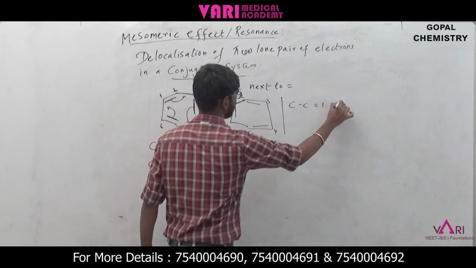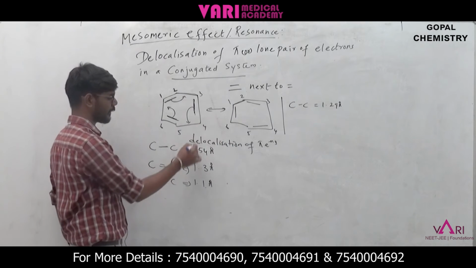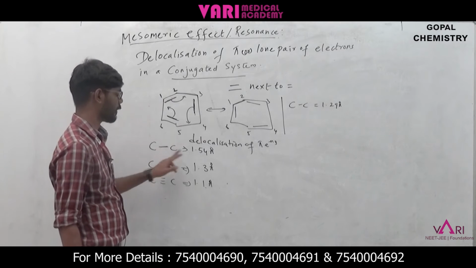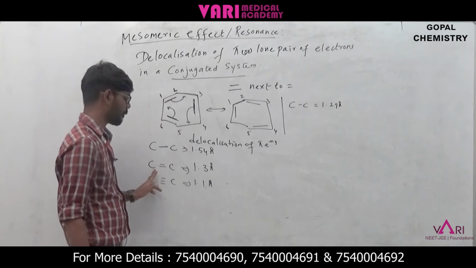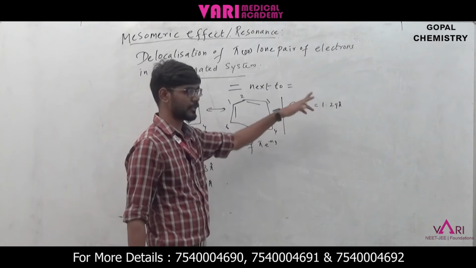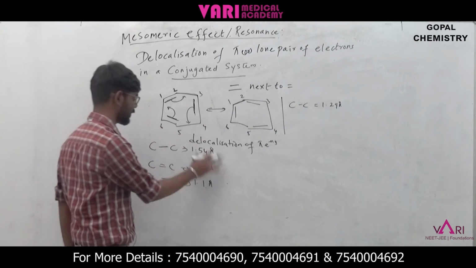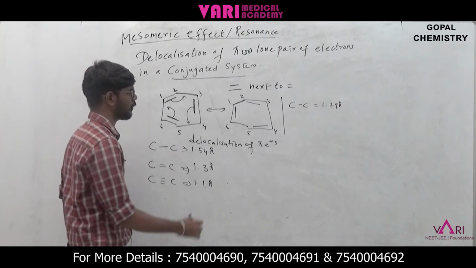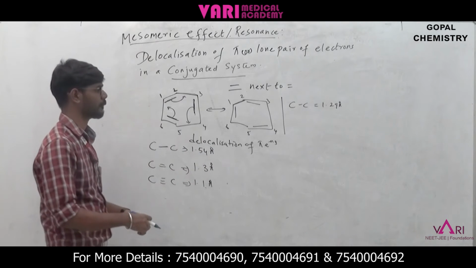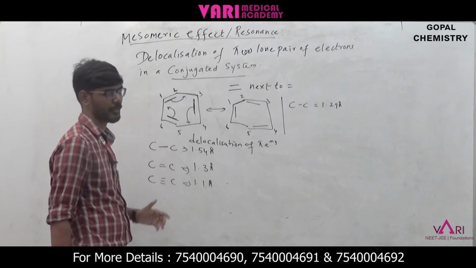Here is one more extra phenomenon: the carbon-carbon bond in benzene is 1.29 Angstrom. What is 1.29 Angstrom? It does not fall under any of these types of bonding. Single bond 1.5, double bond 1.3, triple bond 1.1, but here we have some other number, 1.29. This contrasts with those bonds, and it explains that resonance is taking place. Resonance is something we cannot see in visible light. It is a hypothetical concept.